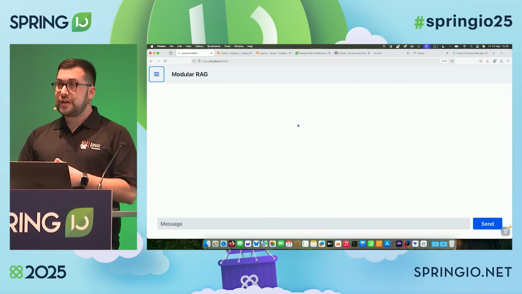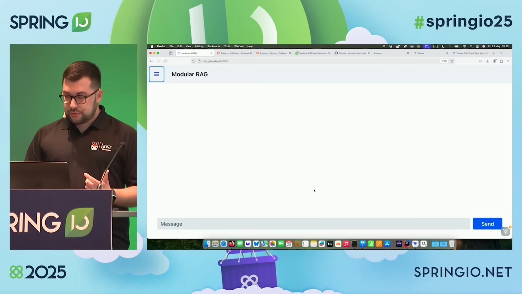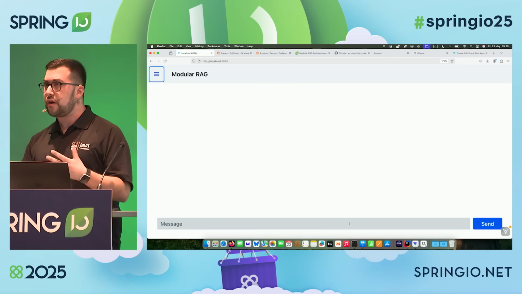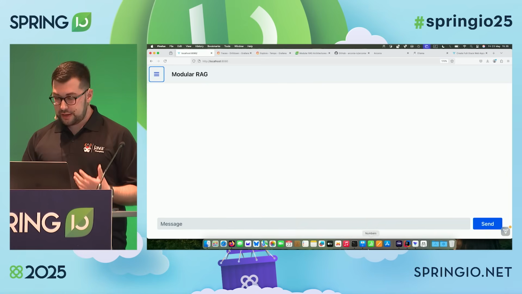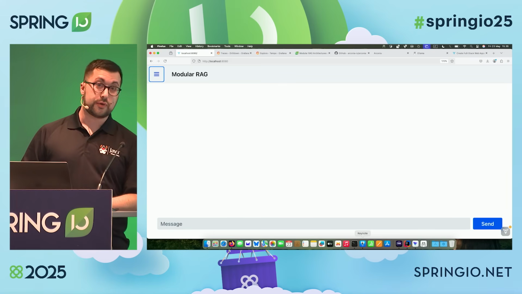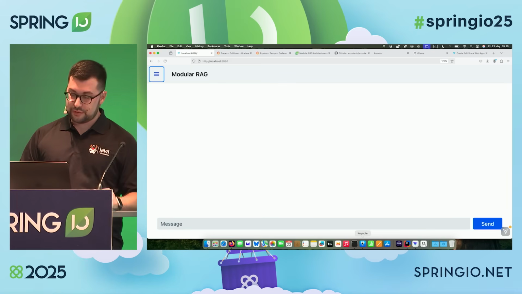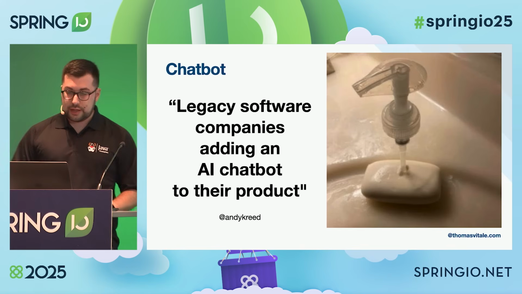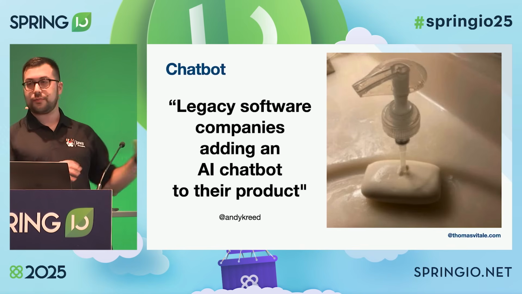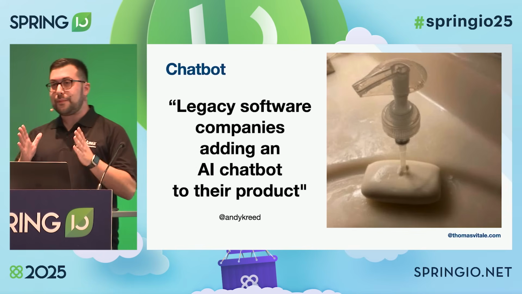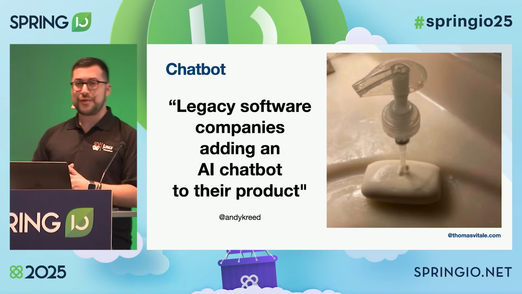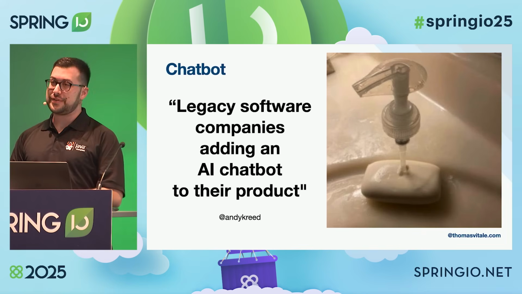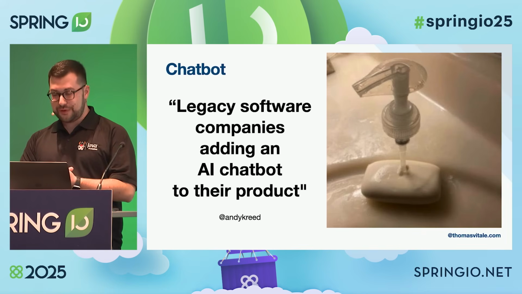But here I have a chatbot. Now, chatbots are really common nowadays. Like every company that wants to start working with AI, one of the first thoughts is, why don't we add a chatbot on our software, in our platform, or on our website? And I just want to show you what legacy software companies adding an AI chatbot to their product looks like. Most of the time, it's just, we want to get that AI label next to our company name, so let's make a chatbot. And most of the time, it's implemented wrong.